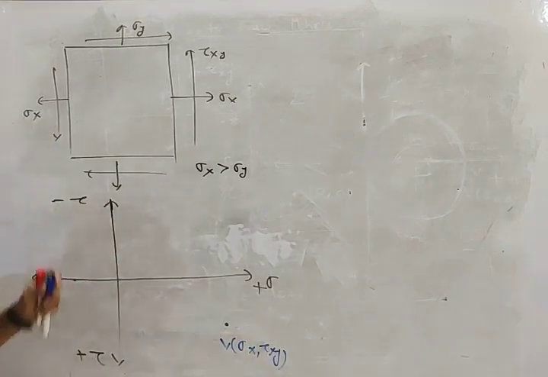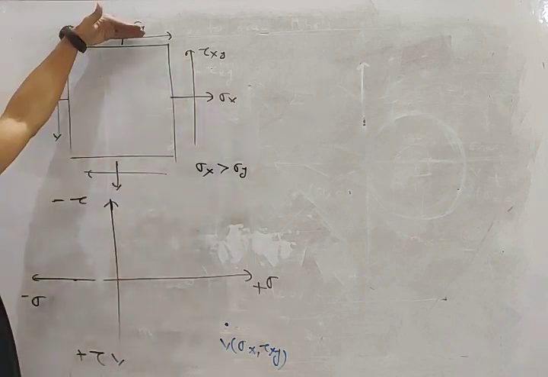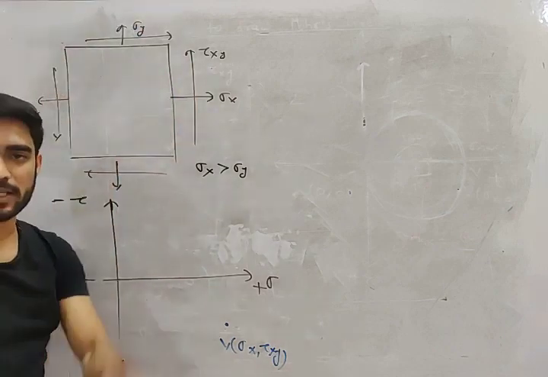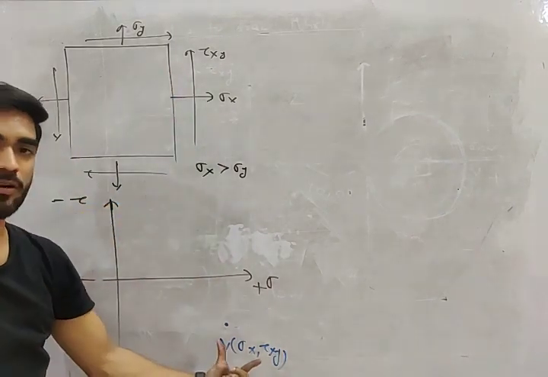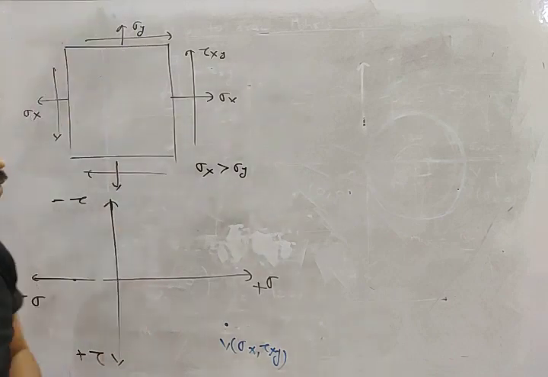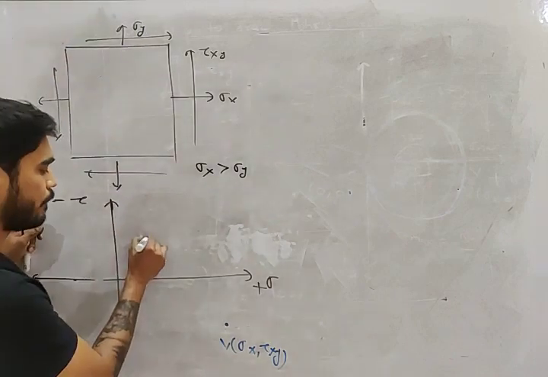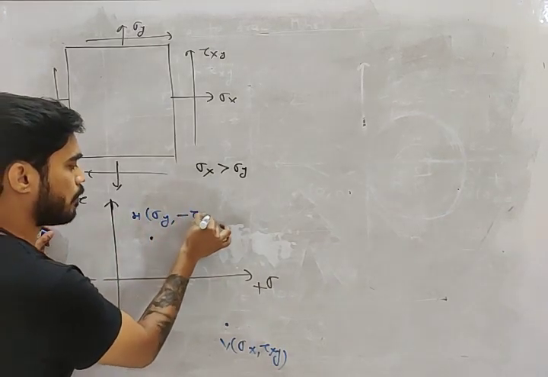Now my friend, if the vertical plane coordinate is plus tau xy, then for the horizontal plane you will take minus tau xy. This you have to remember. If on the vertical plane your tau is positive, then on the horizontal plane you will take tau negative for Mohr circle. So for the horizontal plane, the coordinates will be sigma y and minus tau xy.